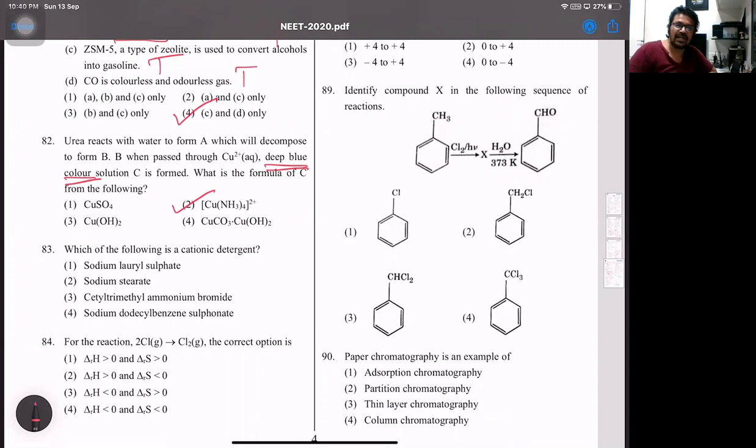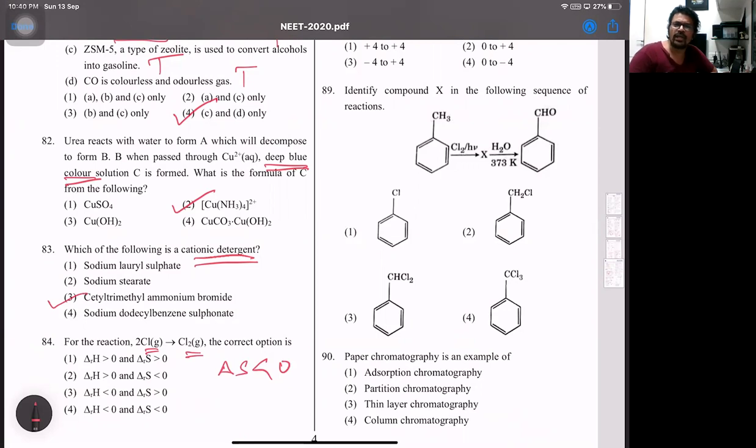The next, 83rd one, which is a cationic detergent. That's nothing but the third option. That's cetyl trimethyl ammonium bromide. And then 84th one, it says for the reaction, 2 chlorine gaseous atoms is becoming a chlorine molecule. So compared to 2 chlorine gas, now it's only 1 Cl2 gas. So the gaseous species has decreased. In other words, the randomness has decreased. So delta S will be less than 0.